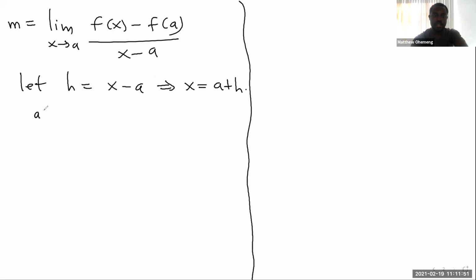Also, as x approaches a, then h will approach what? Can anyone tell me what this is? As x approaches a, what will h approach? If h is x minus a, then as x approaches a, what is h approaching? Anybody? What do you think? In other words, what's the limit as x approaches a of h? What is this?